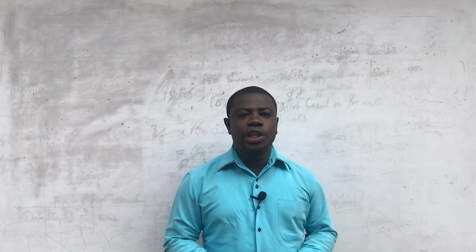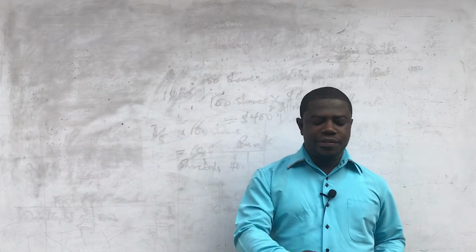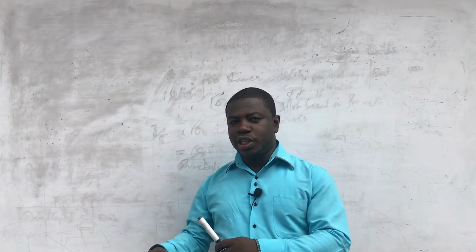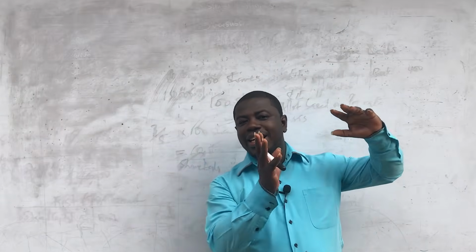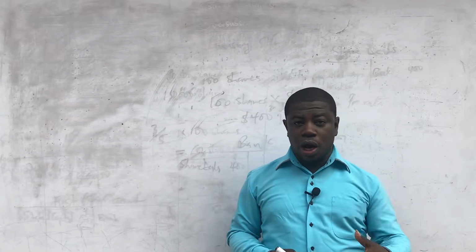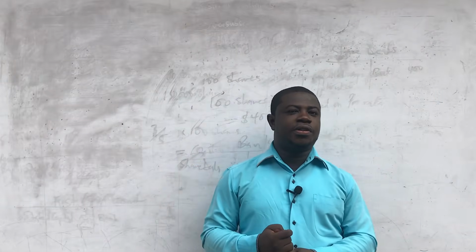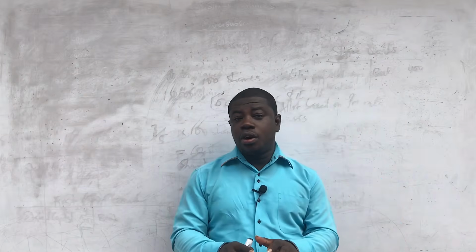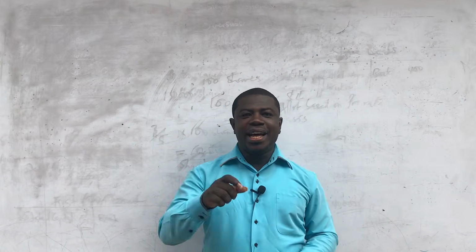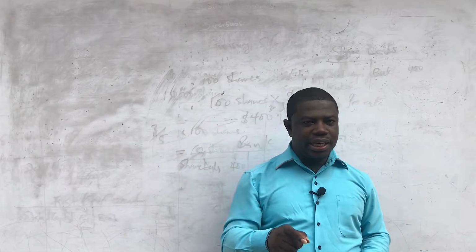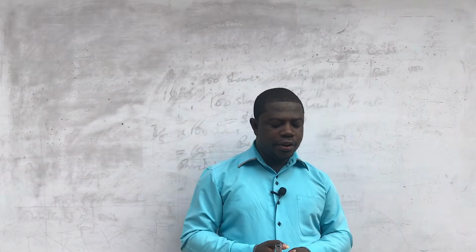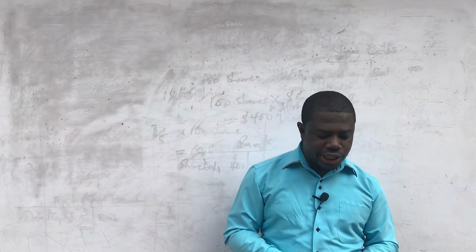And then you also have to take note that this 17,250,000, because it was the opening balance for stated capital, means that there is an asset that should match it to make the accounting equation balance. So I'll talk about that when we get to the statement of financial position extract. But for now, let us focus on the fact that it is an opening balance for stated capital and it must appear in the stated capital account. Anyway, let's move on to our main business for the day, which is the shares in issue.